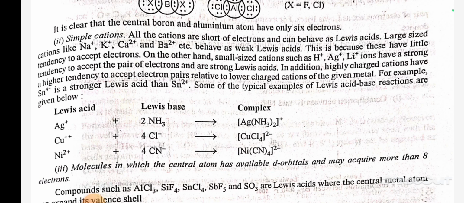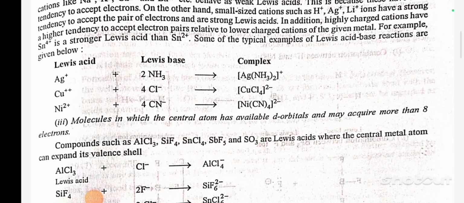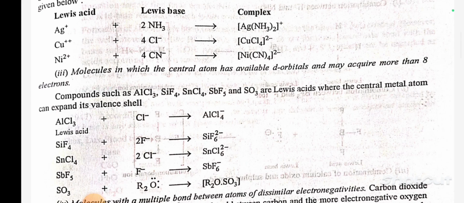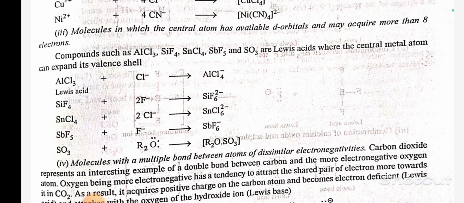Ag+ plus 2NH3 gives Ag(NH3)2+. Cu2+ plus 4Cl- gives CuCl4 2-. Ni2+ plus 4CN- gives Ni(CN)4 2-. Number 3. Molecules in which the central atom has available d orbitals and may acquire more than 8 electrons.